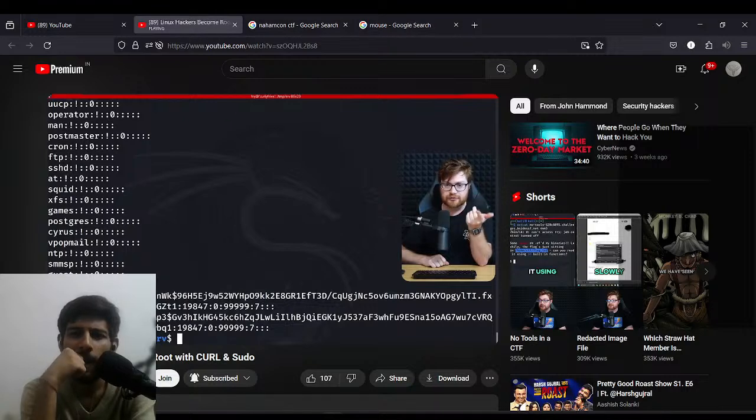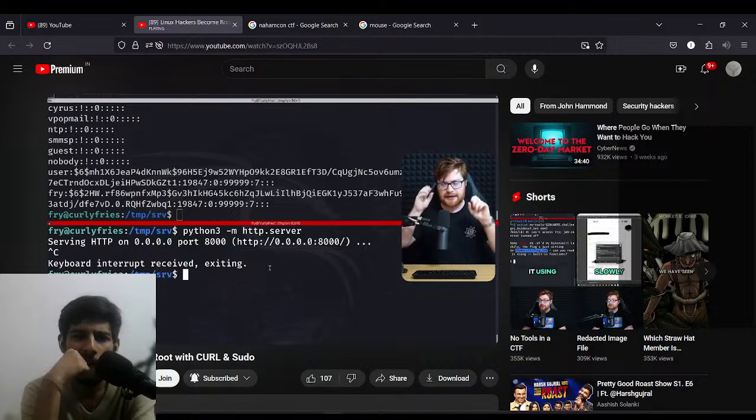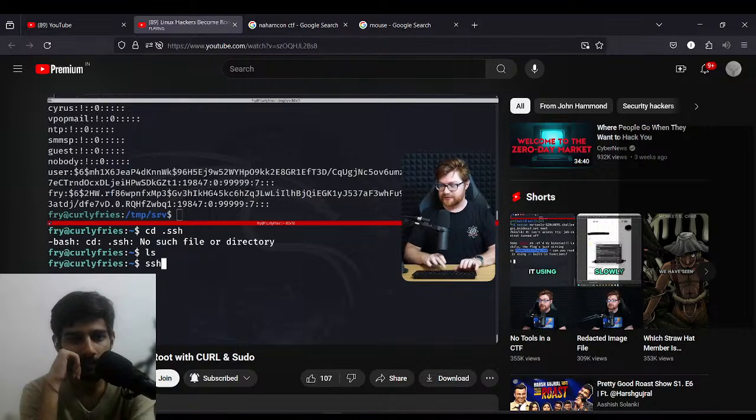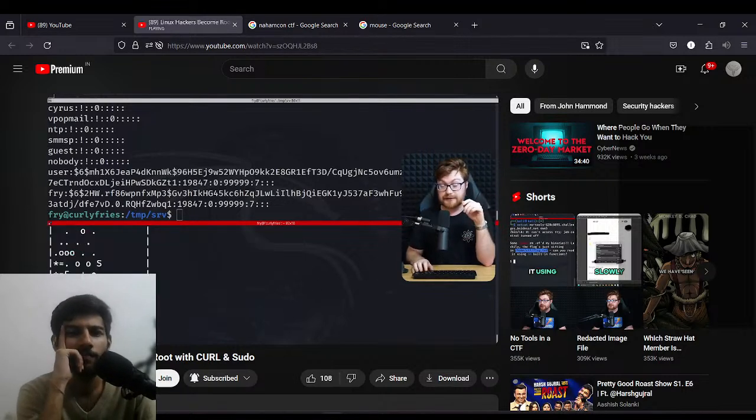But we just learned the trick in the previous step, going from the user to fry user. We could just simply host whatever we wanted to on port 8000 for our health check and then put that as our file to write. Now, I know we can think outside the box here because this is SSH. We've connected as Fry. So I'm curious, does Fry have SSH keys in .ssh? No, it doesn't. Okay, so let's use ssh-keygen and try to generate our own id_rsa or public and private key pair to log in through SSH.